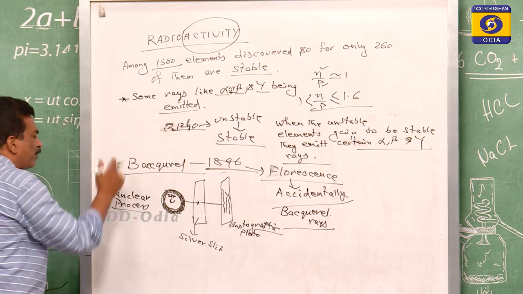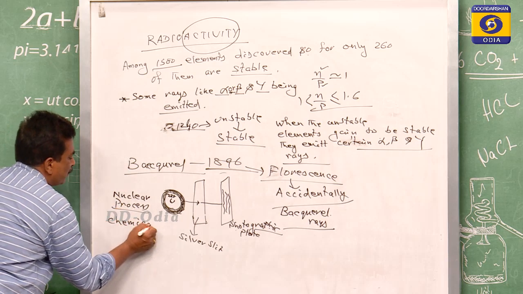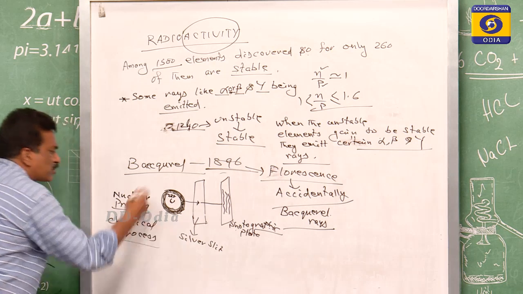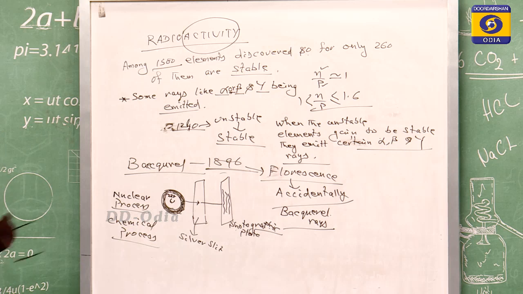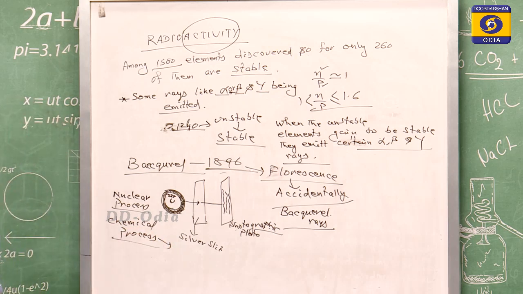But there is another process which you know, that is the chemical process. In the chemical process also some changes happen, but chemical processes are changed by external conditions.